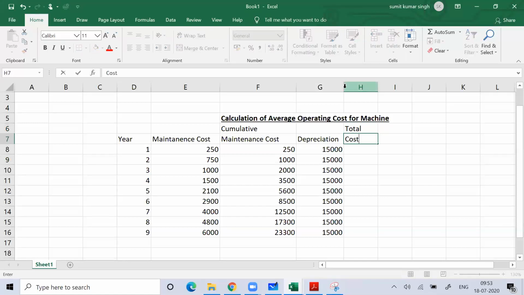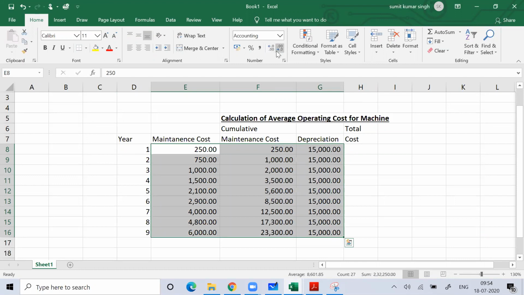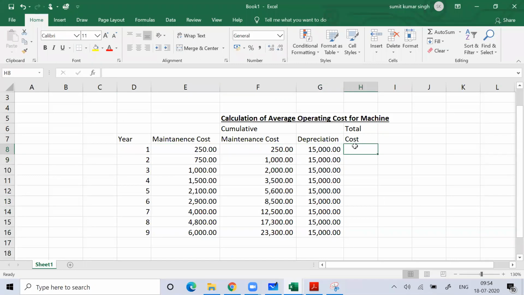Then I'll find the total cost, which is the sum of these. So 15,000 plus 250 is 15,250.